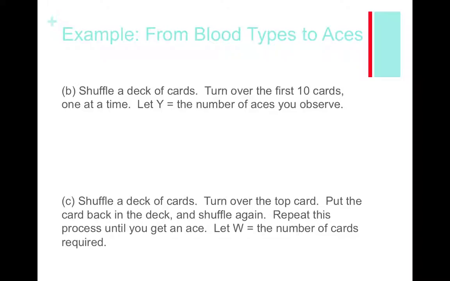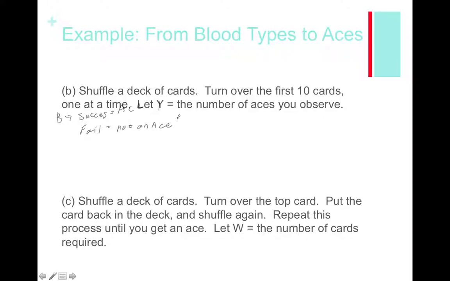B is for binary. Does it have a success and a failure? It does. The success here would be getting an ace, and the failure would be not an ace.